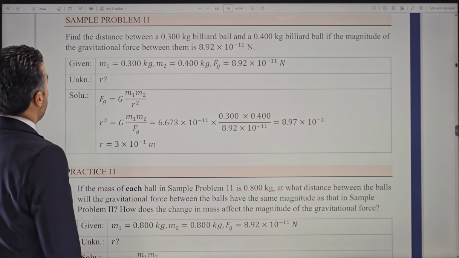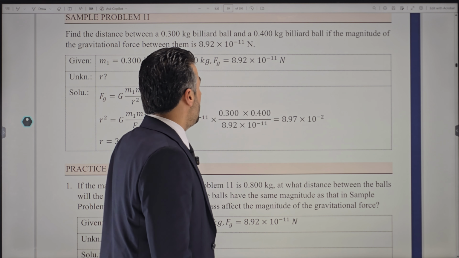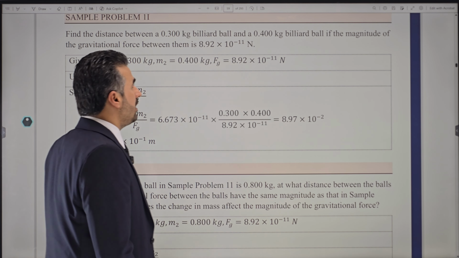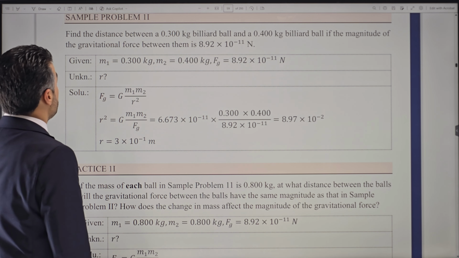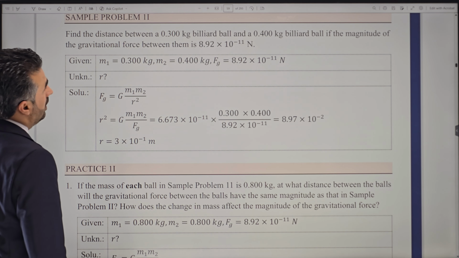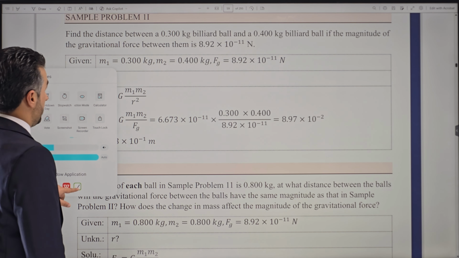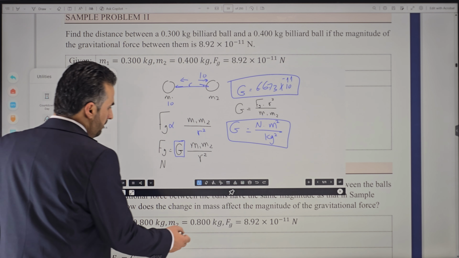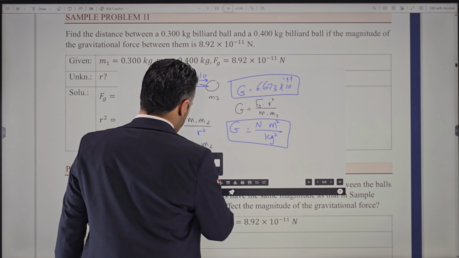It says: find the distance between a 0.3 kilogram billiard ball and a 0.4 kilogram billiard ball if the magnitude of the gravitational force between them is 8.92 times 10 to the power negative 11. So how do we solve this question here? That's pretty easy, actually.